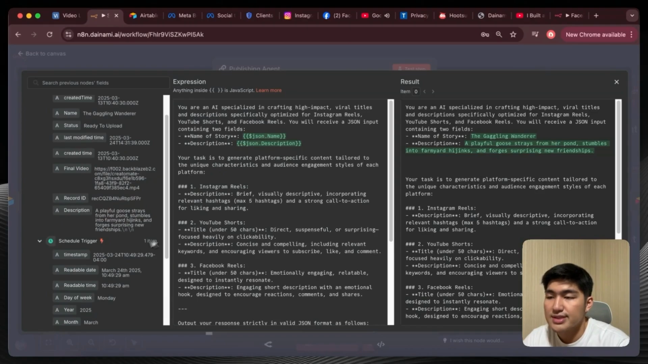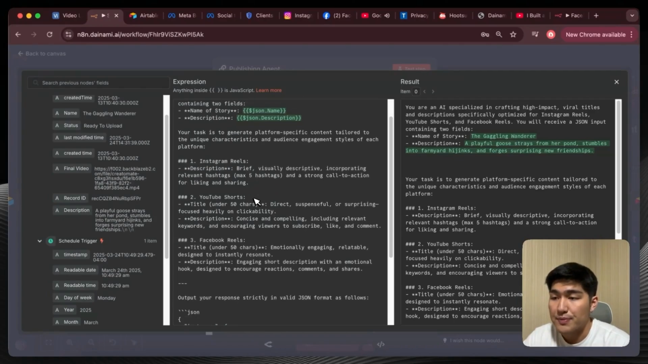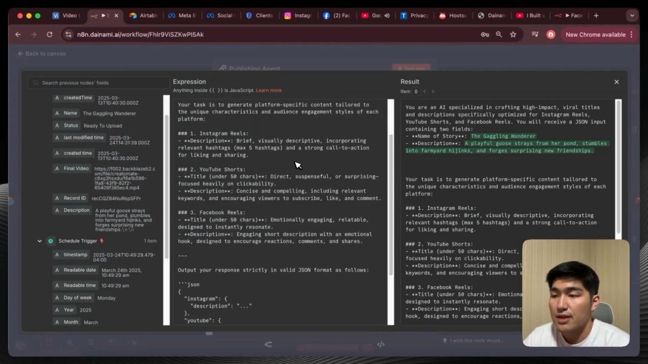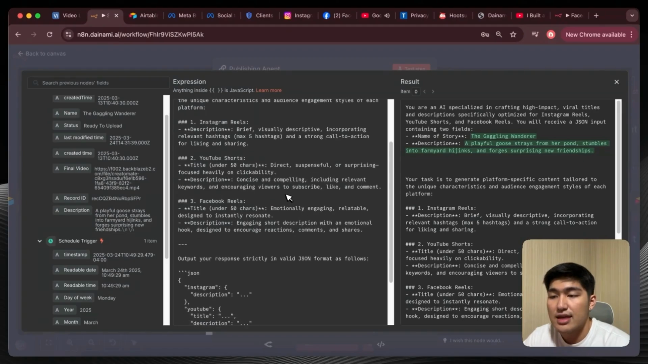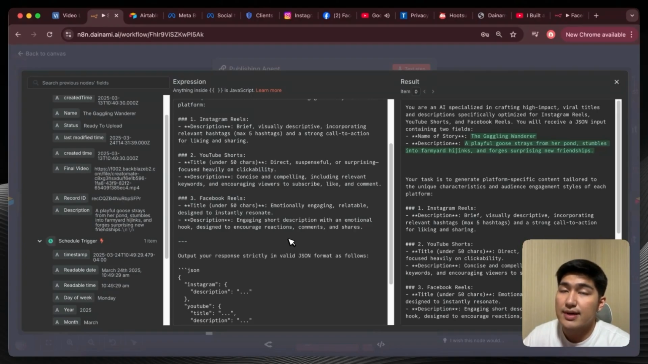Okay, once that is done, we're going to tell it that its task is to generate platform-specific content tailored to the unique characteristics and audience engagement style of each platform. For example, for Instagram Reels, we'll have a brief, visually descriptive description incorporating relevant hashtags with a maximum of 5 hashtags and a strong call to action for liking and sharing. Following that, for YouTube Shorts, we can also change it as well. And in YouTube, we do have the titles and the description. We can have a specific prompt for each of them. And similarly for Facebook, we could also have a similar prompt for each of them as well, title and description. And so essentially what's interesting here is that I'm actually customizing different descriptions for different platforms using one specific agent.